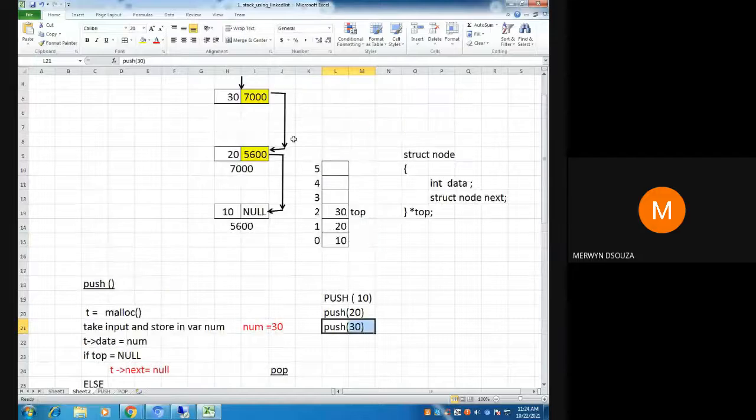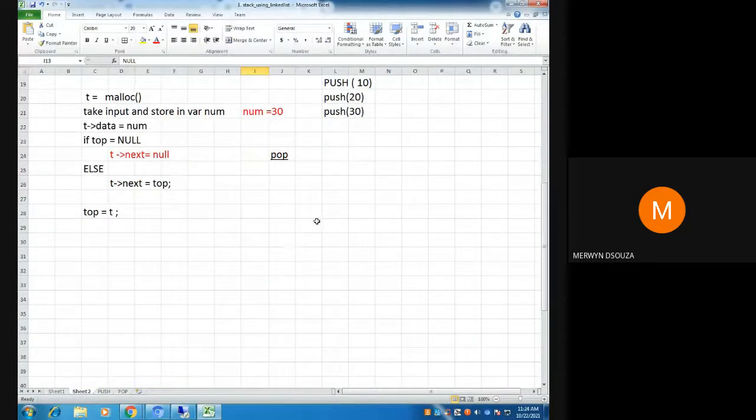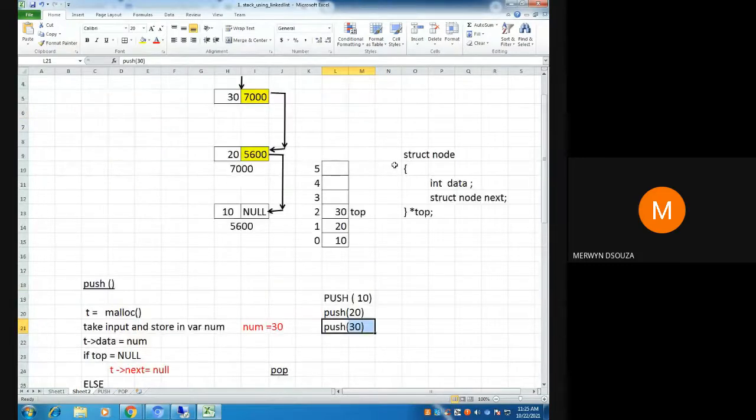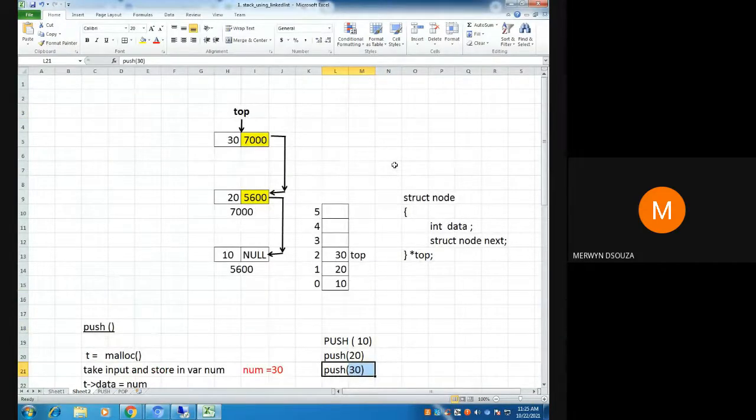Here you shouldn't look at this diagram and get confused. In a linked list, this is the last element, according to the concept of a linked list, therefore it is null here. But in a stack, when you have done the pushing, first we pushed 10, then 20, then 30. So the last one which went inside is 30, and that is the one which comes out first. Okay, Shubha? Yes, sir. Is it okay?